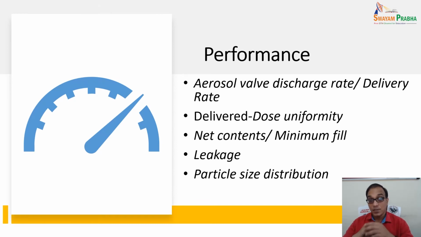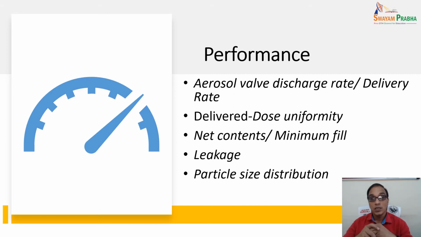Performance. Now it's time for the performance evaluation of aerosols. So what are the official tests? Official means those mentioned in a pharmacopoeia, either IP or USP, the Indian Pharmacopoeia or the United States Pharmacopoeia. You must know at least the names.